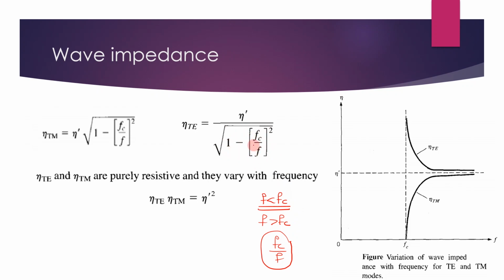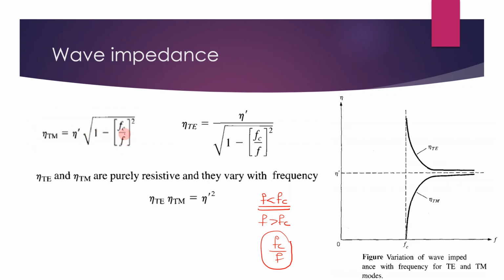So the real value exists, and we know that it is 1 minus this value. Fc by F means it's a value less than 1, so it will be a fraction. When this is a fraction, eta TM will be a lesser value and it will go on increasing as F increases.